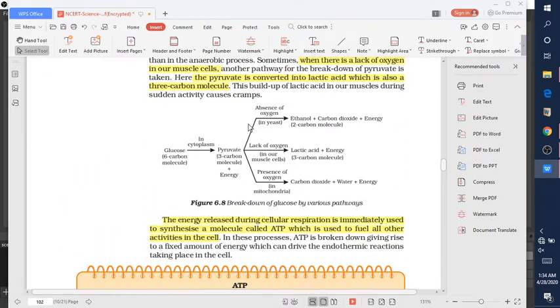There are three major processes: absence of oxygen, lack of oxygen, and presence of oxygen. In absence of oxygen, there is a fermentation process, in which ethanol and carbon dioxide are produced. In lack of oxygen, lactic acid and energy are produced. In presence of oxygen, carbon dioxide, water and energy are produced. So these three different cases are the processes involved in the breaking down of glucose by various pathways. I hope it must be clear to all of you.